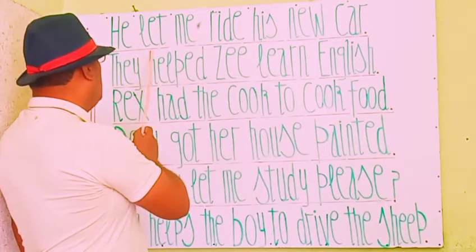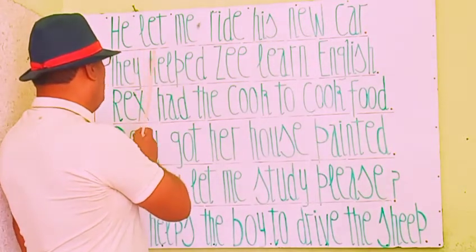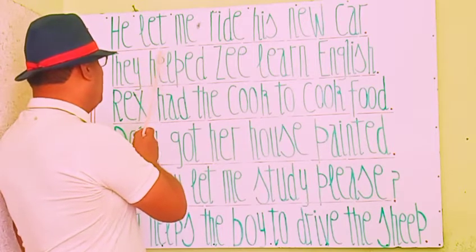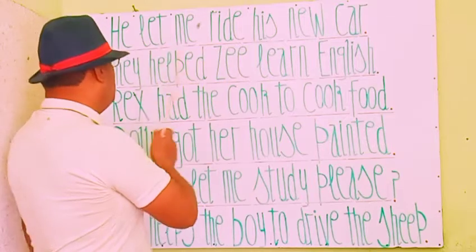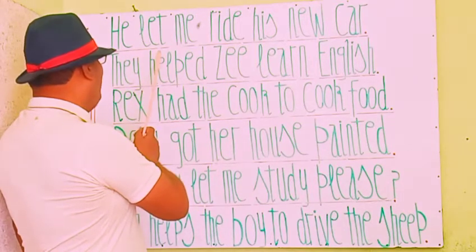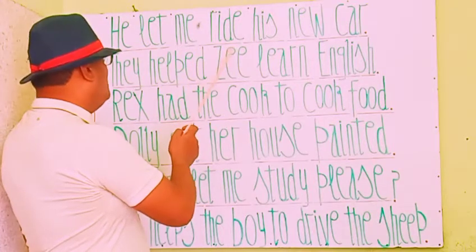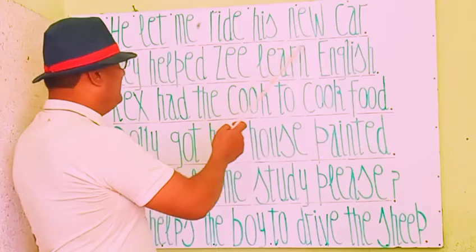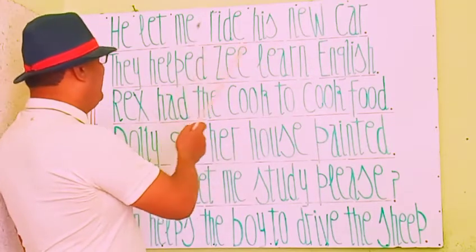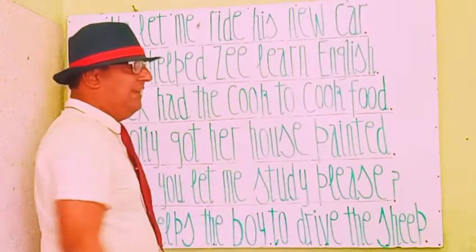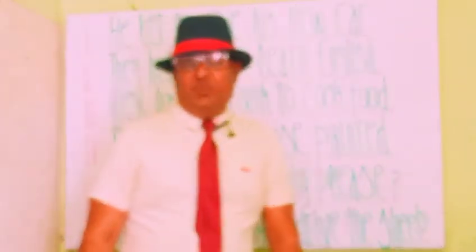So you see that this is a beautiful causative verb. Let is used as a causative verb in this phrase, and he is the subject. He influences me to ride his new car. He let me ride his new car. He let me drive his new car.